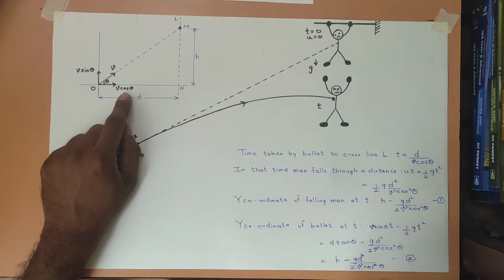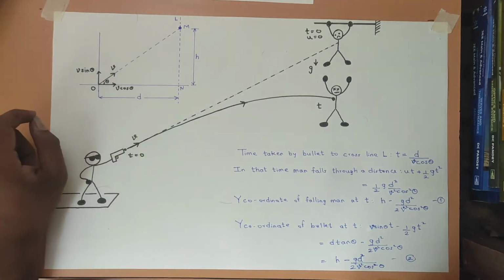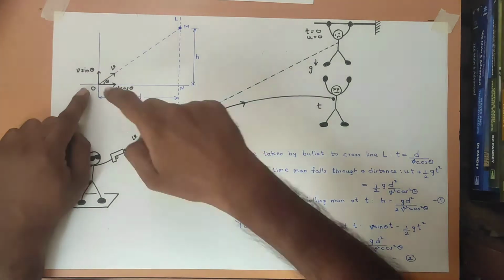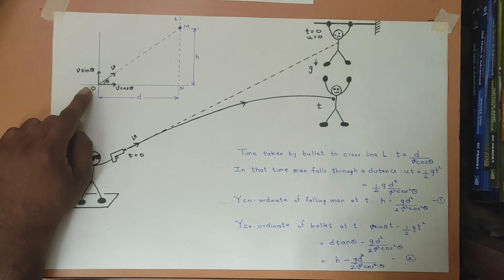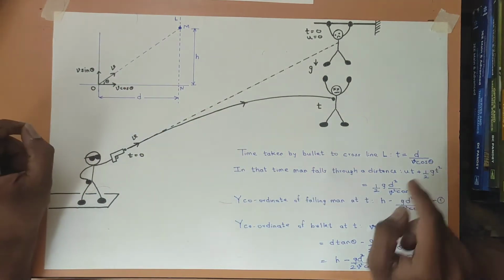Now this component, V cos theta, will not change with time because there is no acceleration in the horizontal direction. This component will remain constant. So the time taken by the bullet to reach this vertical line will be distance upon speed. So it will be d upon V cos theta.